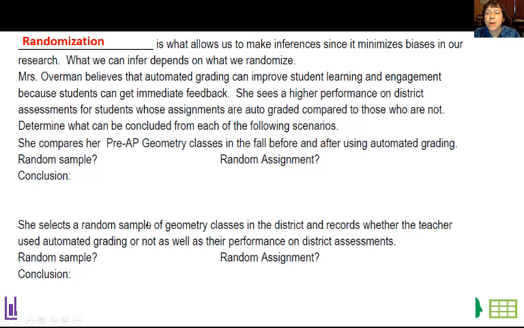All right, so randomization is what allows us to make inferences, since it minimizes our biases in our research. And what we can infer depends on what we randomize, because there are 2 things we can randomize.